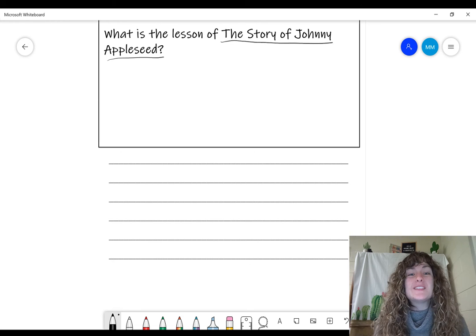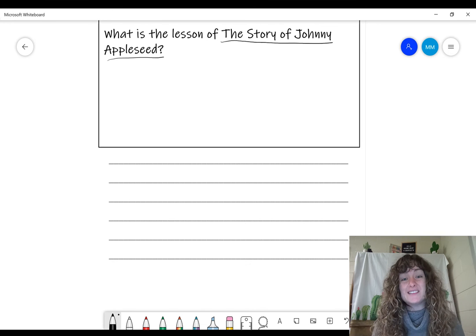So today we are going to be answering this question. What is the lesson of the story of Johnny Appleseed? We are going to be answering this question today with a writing task. So we're going to have a topic statement, 3 sentences of evidence from the story to support the lesson, and a conclusion. So here is what this is going to look like.